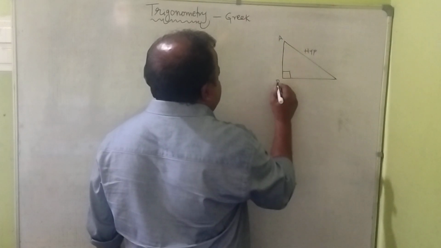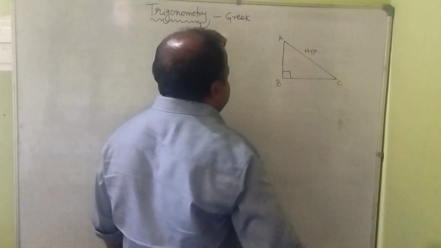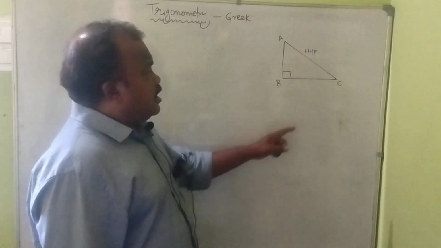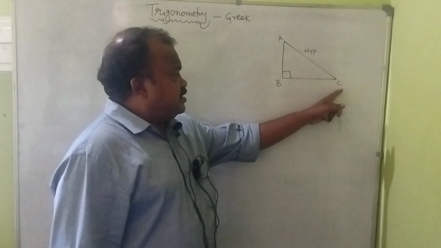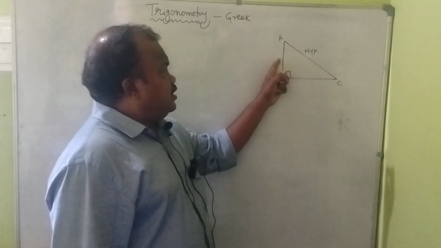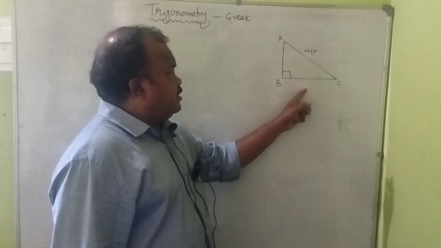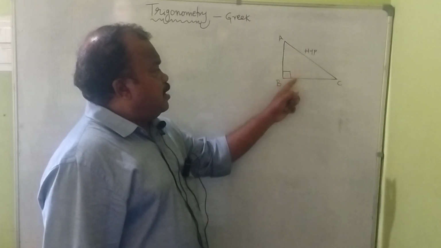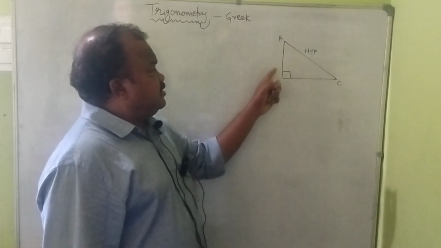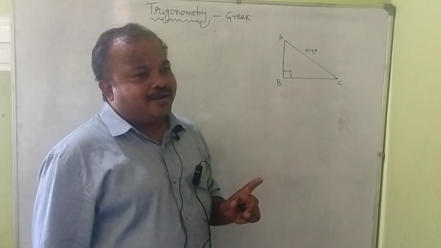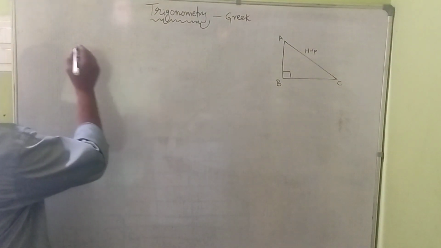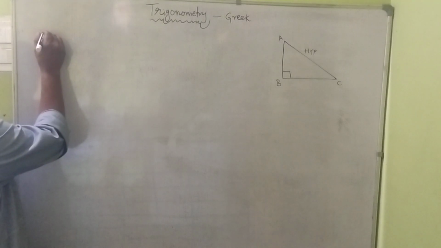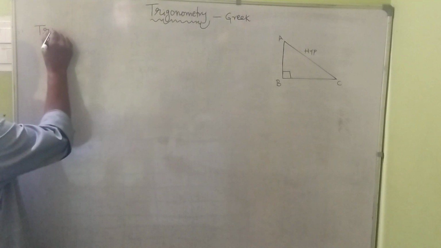This is A, this is B, and this is C. According to C, opposite is AB and adjacent is BC. According to A, opposite is BC and adjacent is AB. Now we are finding the trigonometric ratios.